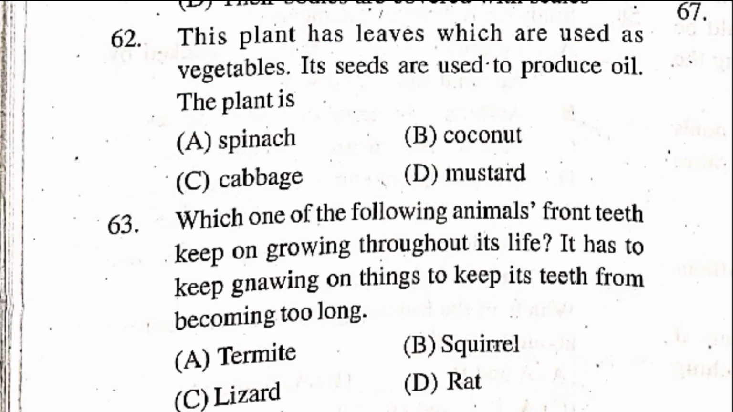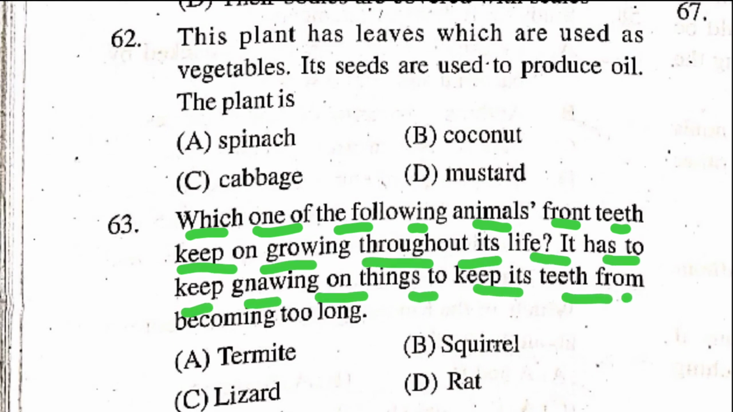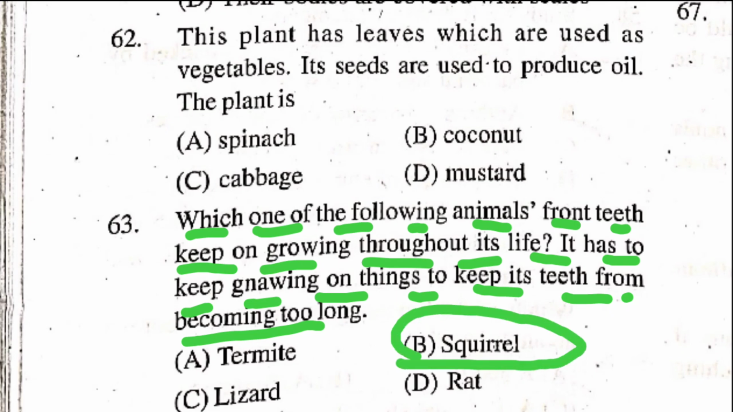Question number 63. Which one of the following animals' front teeth keep on growing throughout its life? It has to keep gnawing on things to keep its teeth from becoming too long. Option A, termite. Option B, squirrel. Option C, lizard. Option D, rat. Right answer is option B, squirrel.